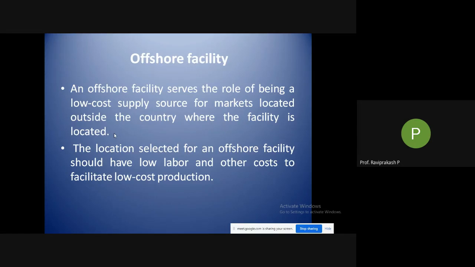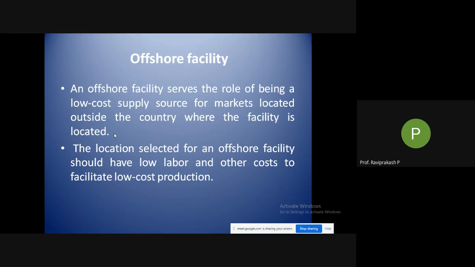So Nike, if you see the previous example, sells in the US, UK and elsewhere, but the production mostly happens in four countries, such as China, Indonesia, Malaysia. In those countries the production facilities are there, but they are selling in many more countries than those four.